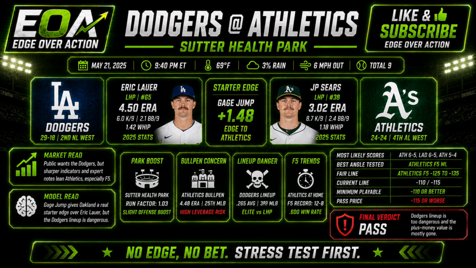Best angle tested: Athletics first 5 money line. Stress test: if Springs is 15% worse, Dodgers power becomes a major disaster scenario. If Ohtani, Freeman, Betts get to him early, the bet can lose fast. Oakland's bullpen is not trustworthy enough for a full game. The park is hitter-friendly, so even the better starter can get punished. Strongest reason not to bet it: the Dodgers lineup is too dangerous, and plus money value is mostly gone. So best angle for Dodgers at Athletics: Athletics first 5 money line.